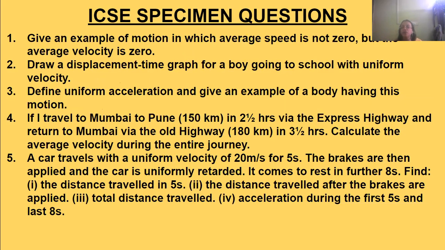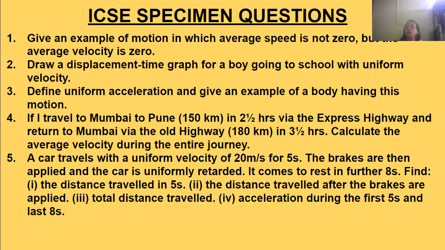Now, if I travel from Mumbai to Pune, 150 kilometers in 2.5 hours via the express highway, and return to Mumbai via the old highway in 3.5 hours. So the person is traveling from Mumbai to Pune, that is 150 kilometers, via the express highway, and it takes 2.5 hours.